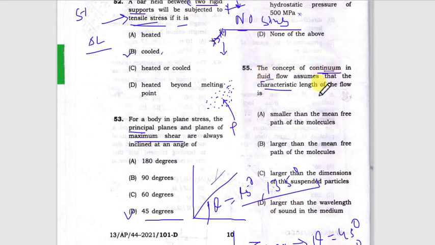Now it has been asked what the characteristic length of the flow is. In this case, characteristic length for a gas is defined a little differently compared to a liquid. For a liquid, it is the average distance between the molecules, the intermolecular spacing. Whereas in a gas, characteristic length is generally defined by the mean free path.